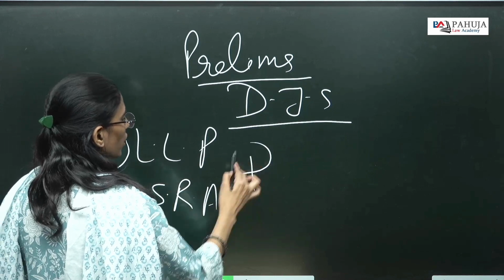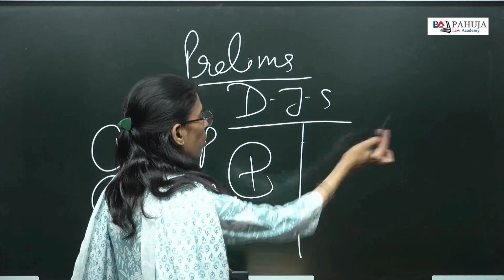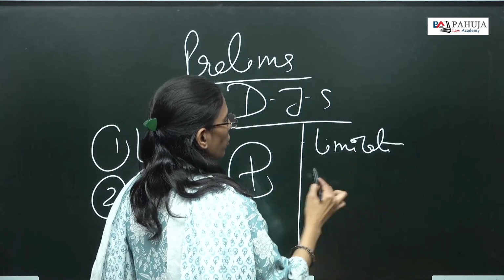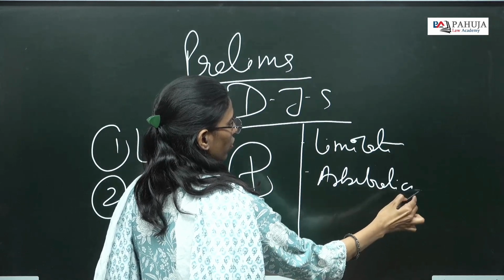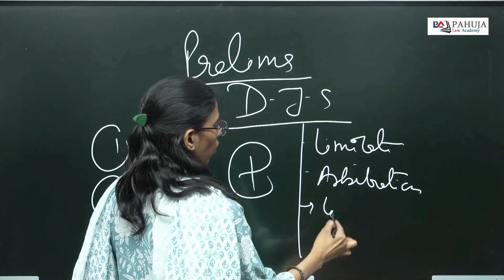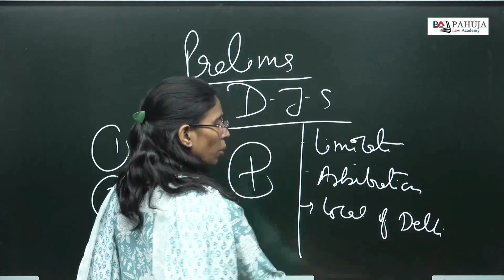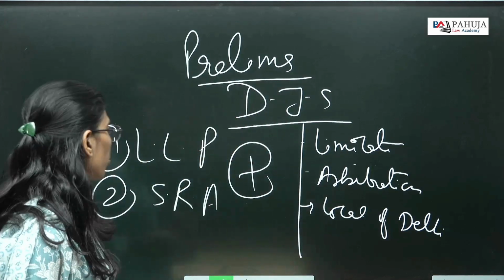In addition to these subjects, we have many other subjects, like the Limitation Act, arbitration, and other local laws of Delhi. One by one we will discuss which subjects are asked in both, the common ones.